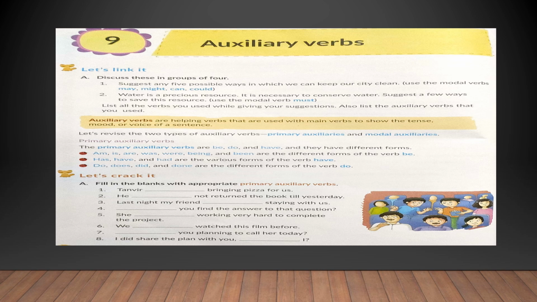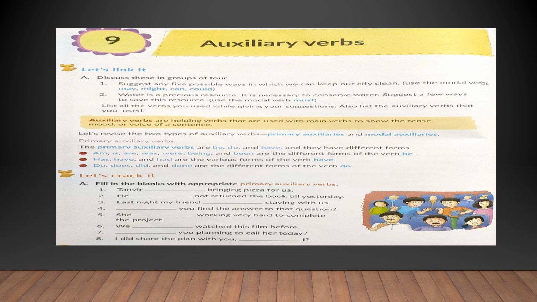Daily cleaning of public places could be done. Dustbins might be kept at all public places. We can use public transport or carpooling and reduce air pollution. You may write 3 more sentences on your own. Now coming to the second activity.